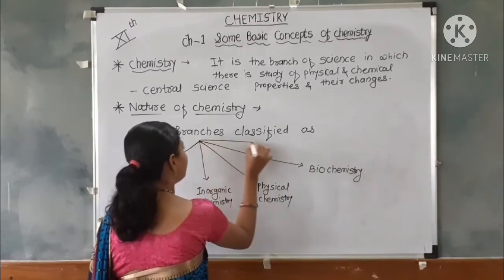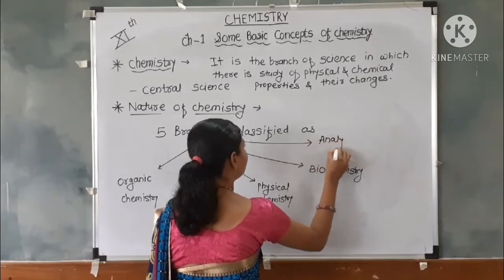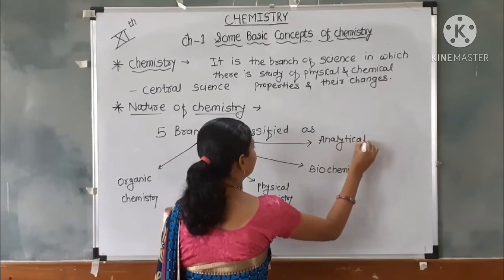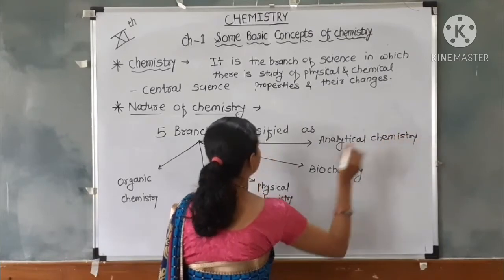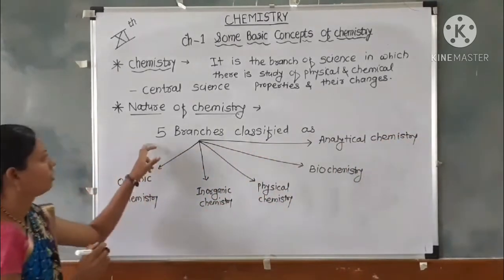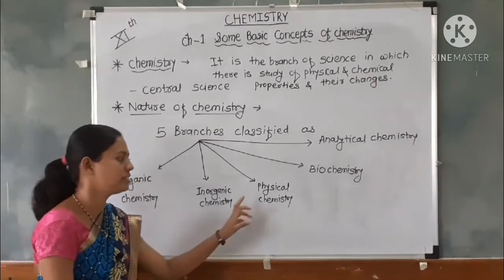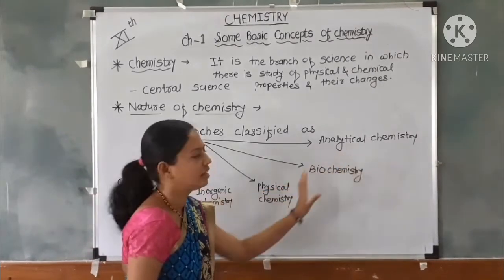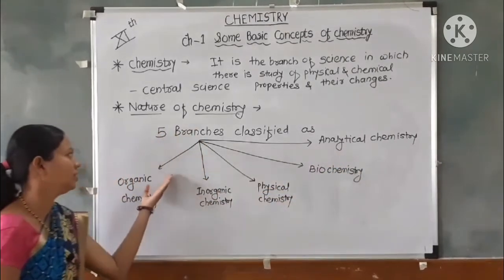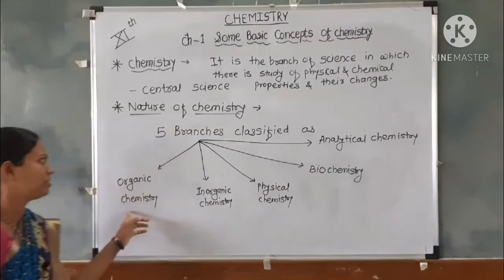Biochemistry, and last but not least is the analytical chemistry. That means chemistry is classified into 5 branches: organic chemistry, inorganic chemistry, physical chemistry, biochemistry and analytical chemistry. First we have to study organic chemistry. What is meant by organic chemistry?